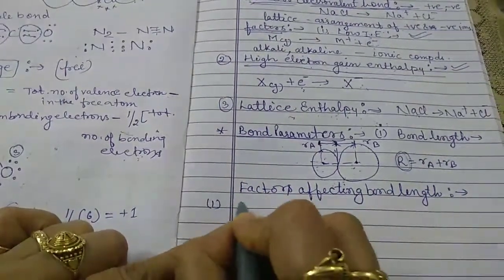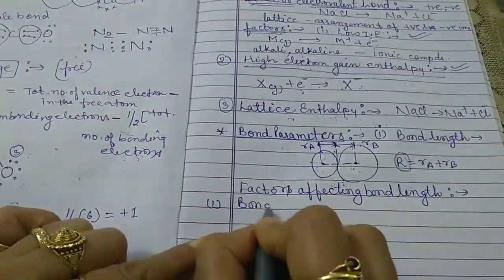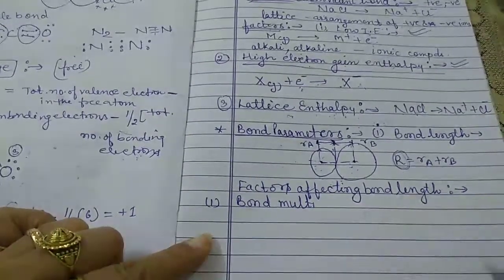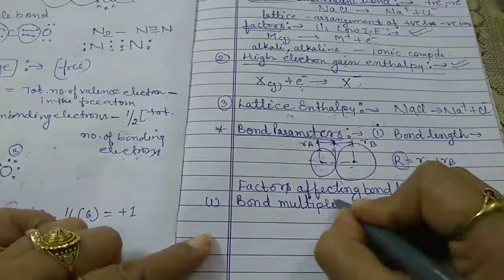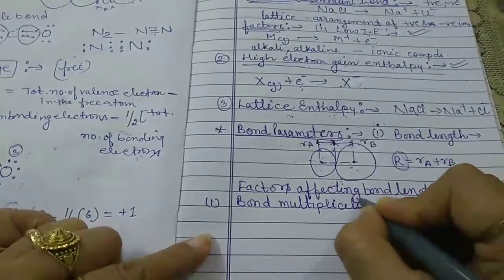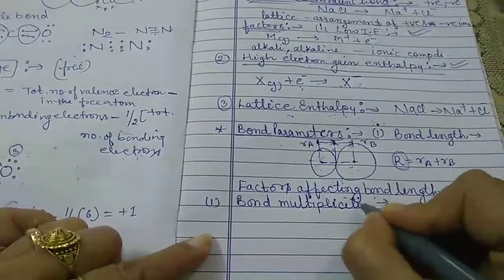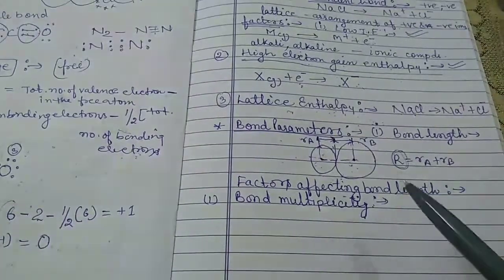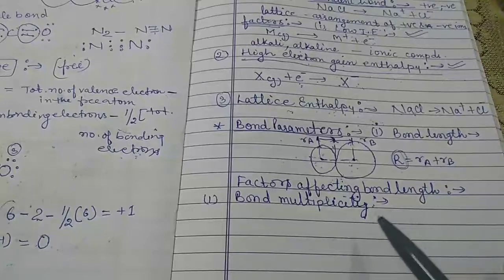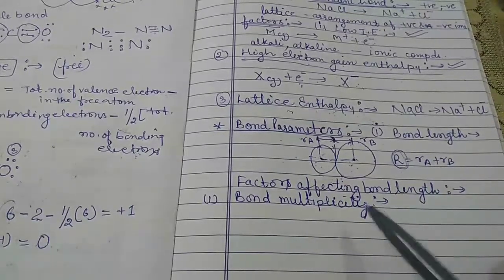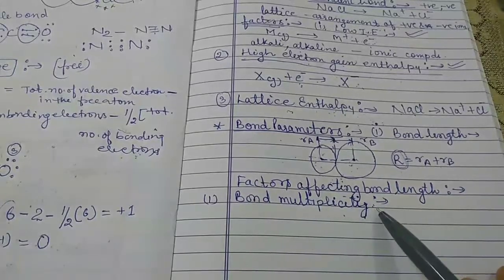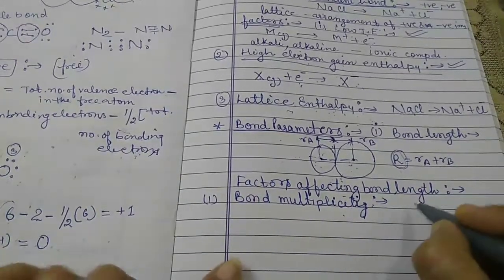Under this, the first factor is bond multiplicity. Be careful that bond length decreases with increase in the bond multiplicity.